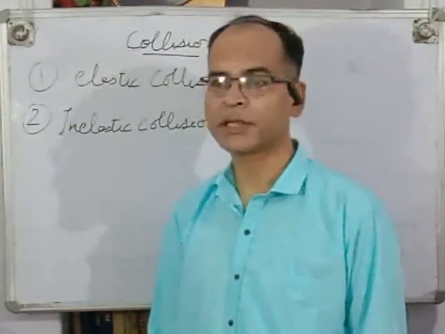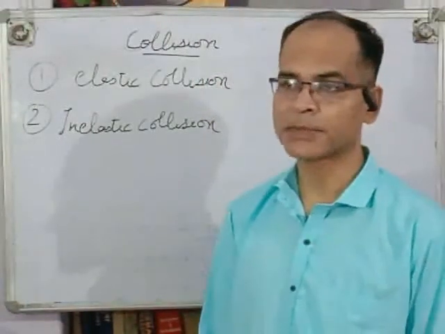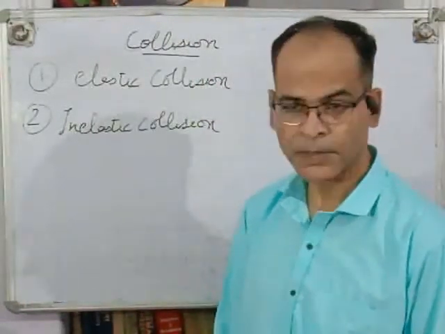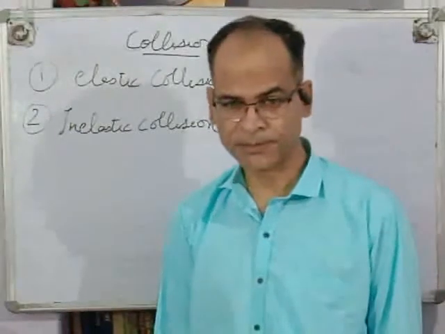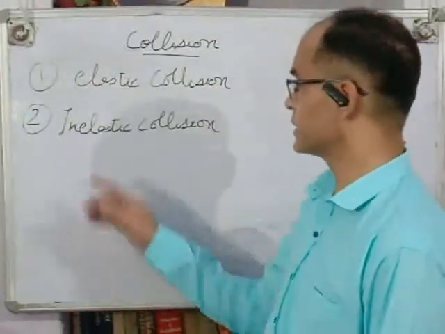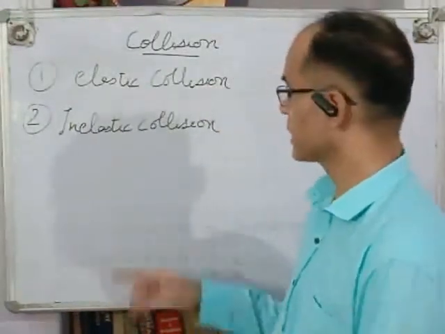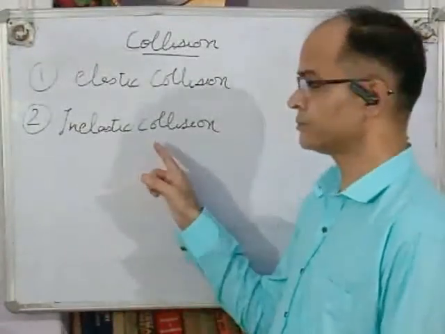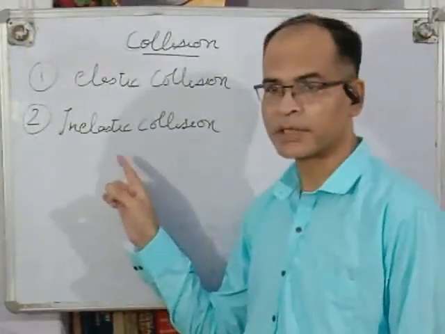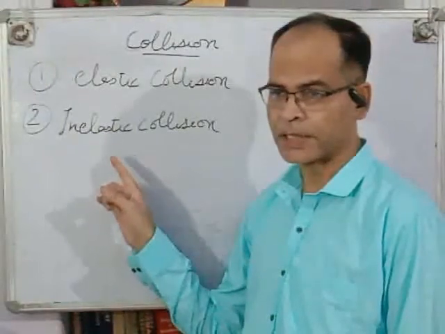And second condition is kinetic energy must be conserved, and of course total energy is conserved. And second case is inelastic collision. In inelastic collision, momentum is conserved but kinetic energy is not conserved.